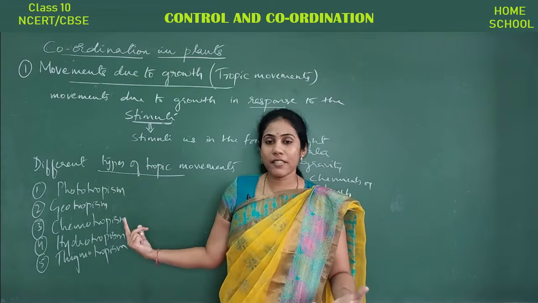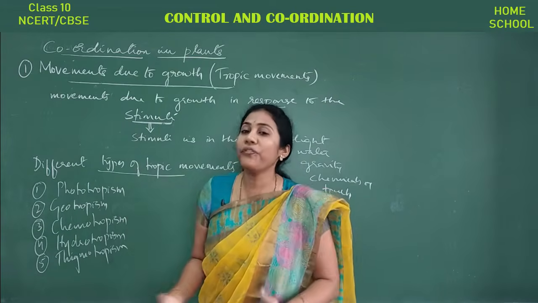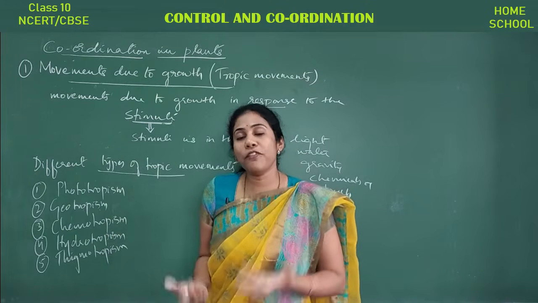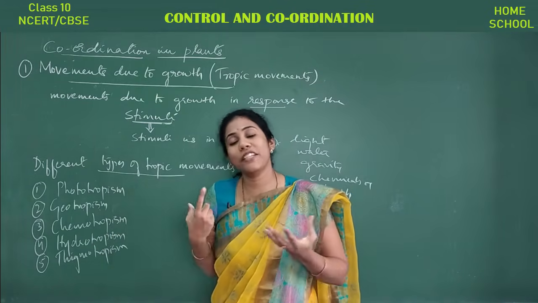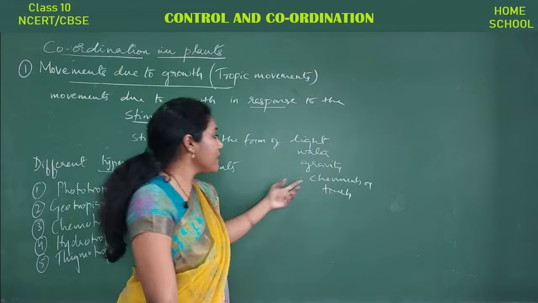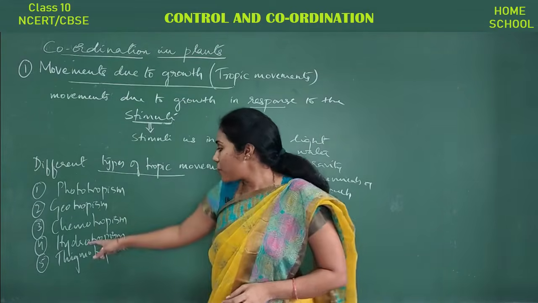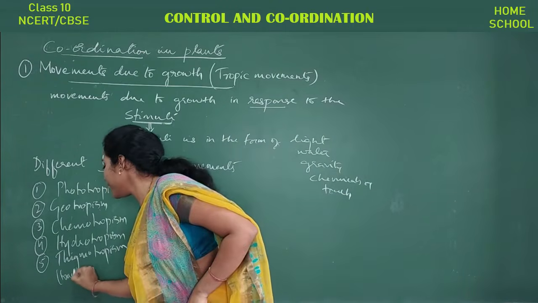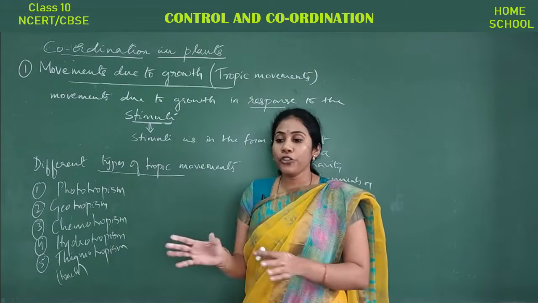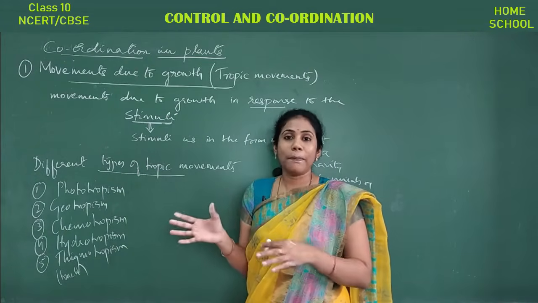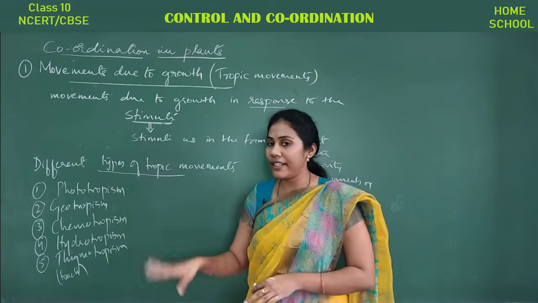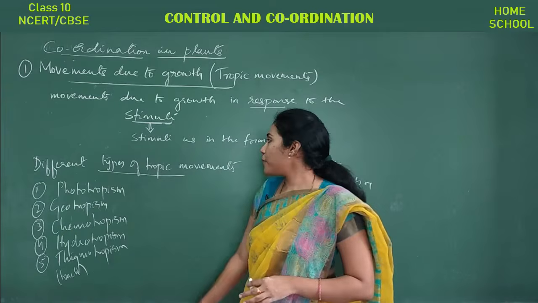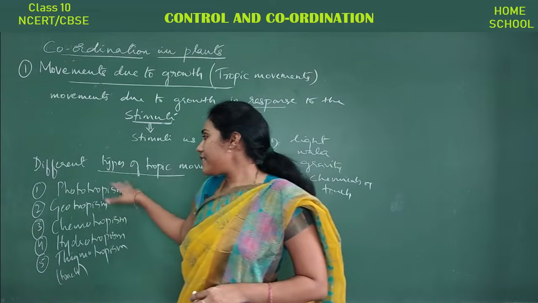Chemo in the sense chemicals, plants move due to chemicals also, and hydro is water. Growth of a plant or movement in a plant can be achieved by giving a stimulus in the form of water. That is called hydrotropism. And thigmo in the sense touch. What do you mean by thigmo? Touch. Due to touch also, the plant can grow. Let me discuss this in detail. These are the 5 types of tropic movements. Let us discuss them in detail.